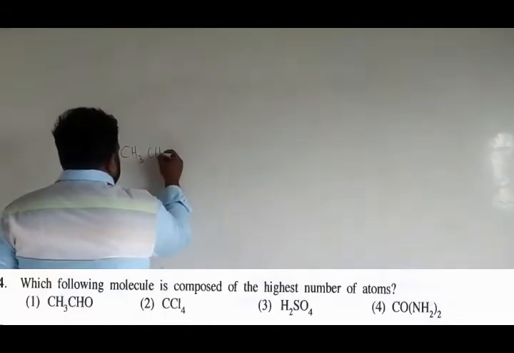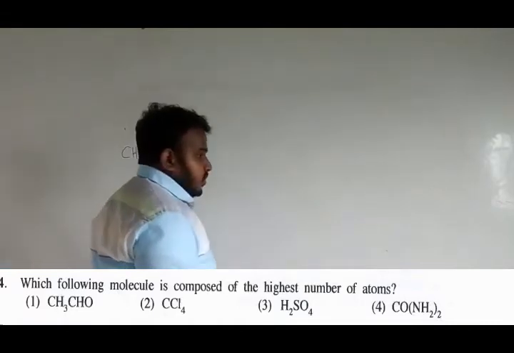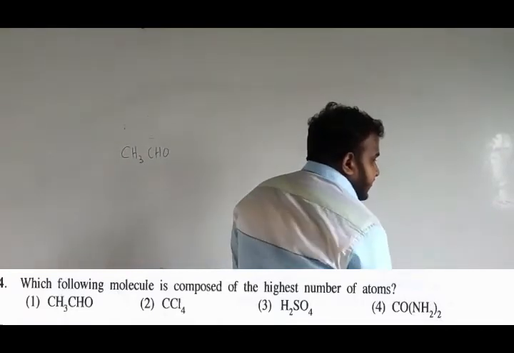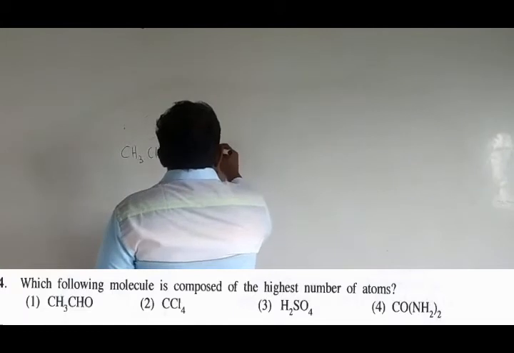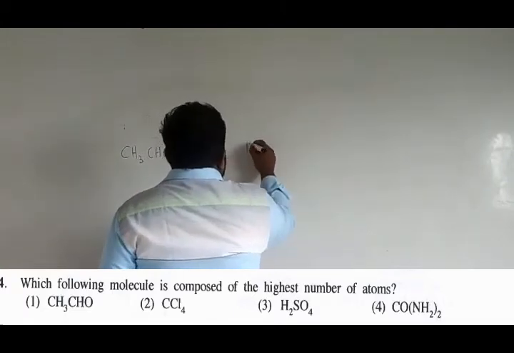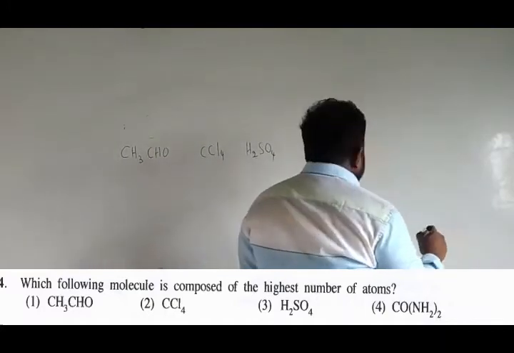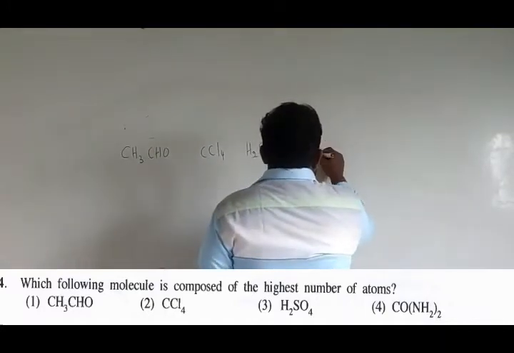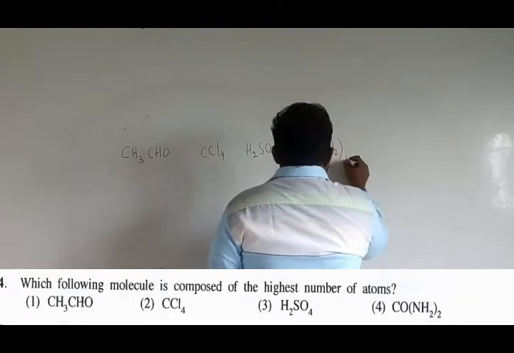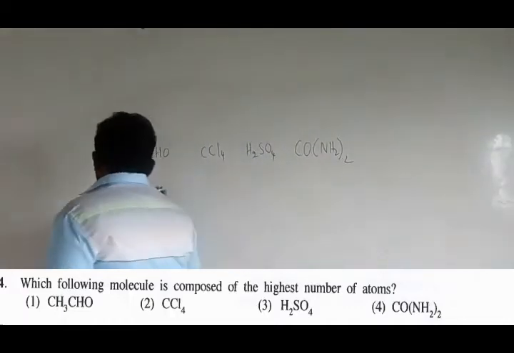So the compounds are CH3CHO, the second one is CCl4, and H2SO4, right? And then CONH2 twice. So it is urea.